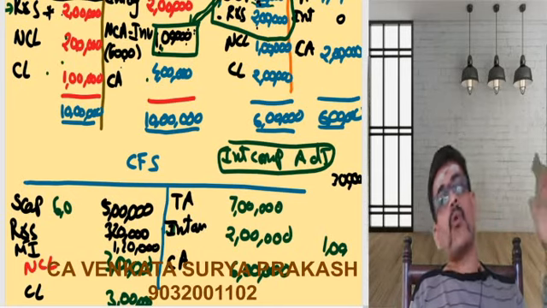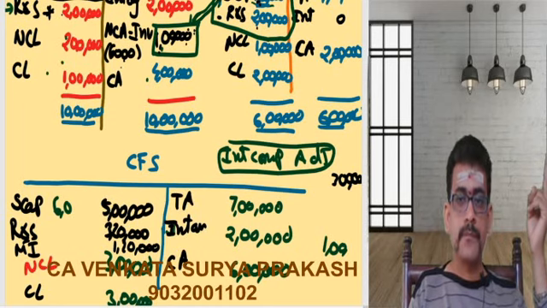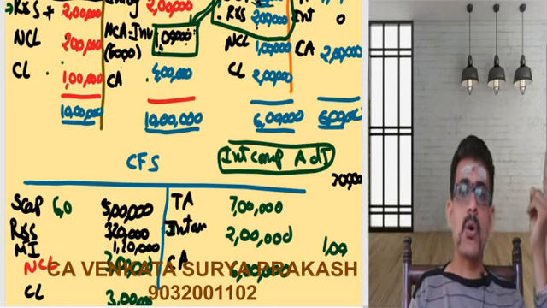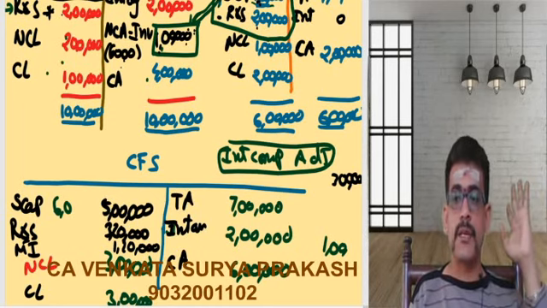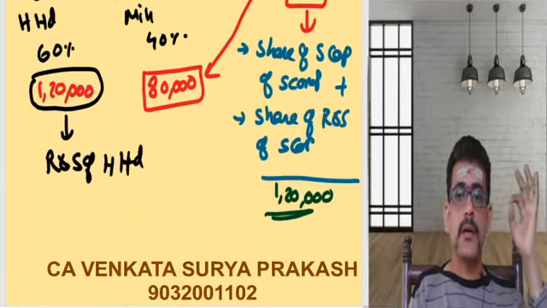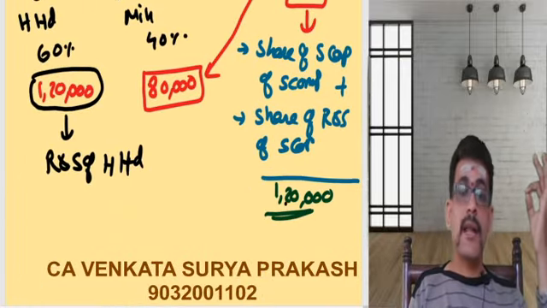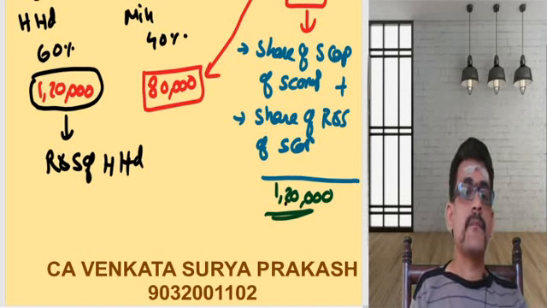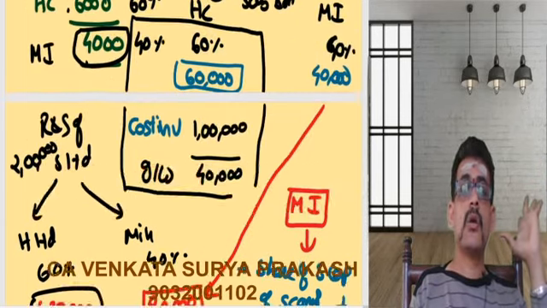Okay, so now what else is there? 40,000 and 2 lakhs, so the total is 2 lakh 40,000. Now if you observe here, 1 lakh 20,000 plus 1 lakh 20,000, this is nothing but 2 lakh 40,000.